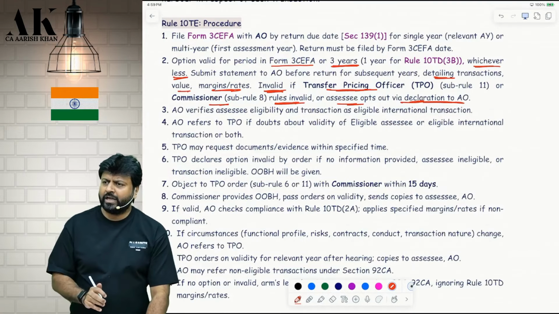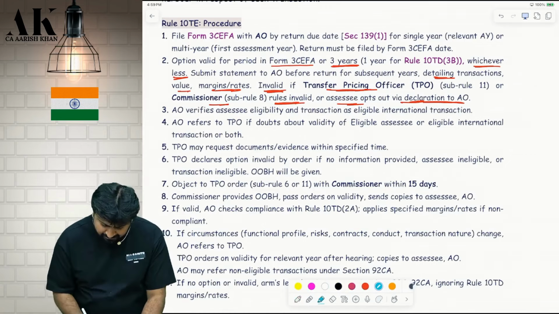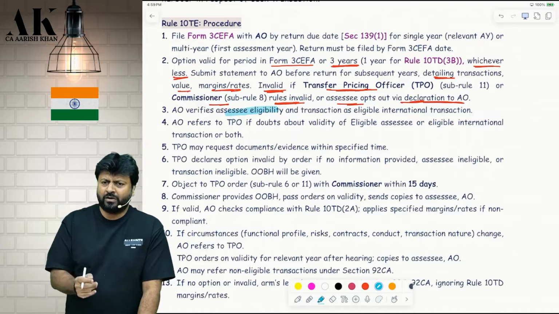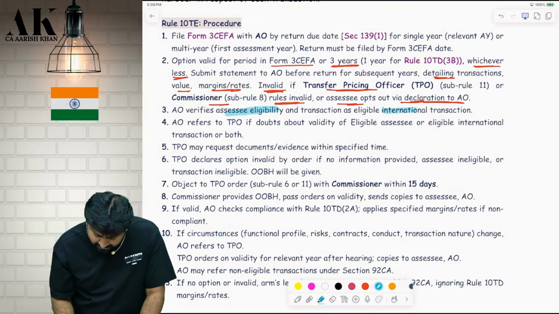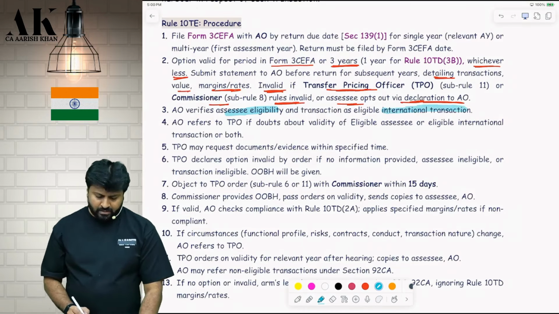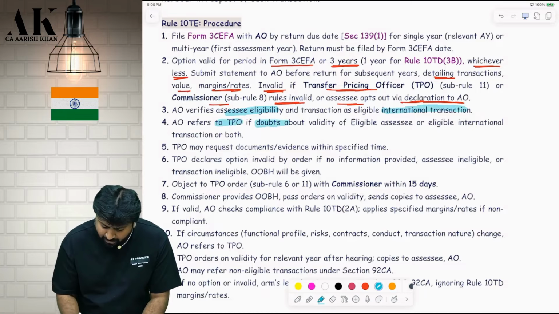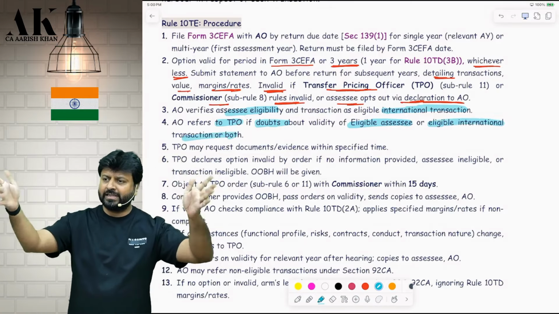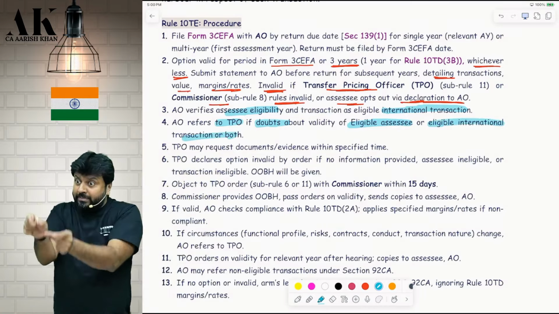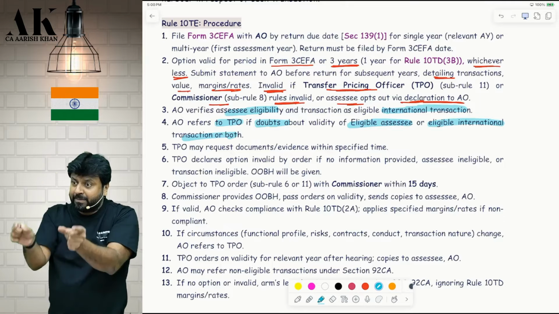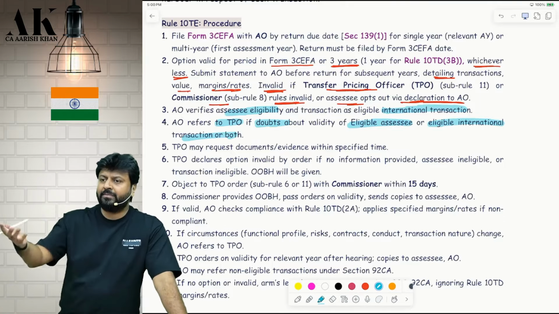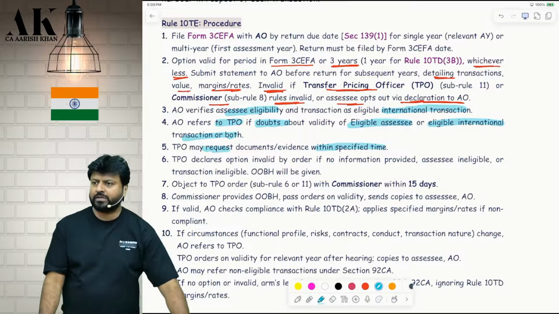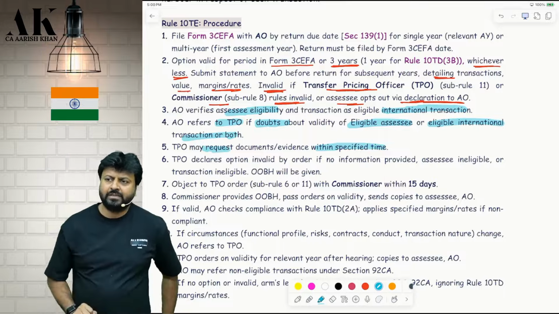Once you make an application to the AO, what will the AO do? He will verify whether you are an eligible assessee or not. Eligible assessee means whether you are doing that proper business or not. Whether your transaction is eligible or not. AO will refer to TPO if he doubts the validity of your eligibility. If he doubts that you are not an eligible assessee or you are not doing eligible transactions, you are not coming in the definition of software development services, KPO. Are you clear? Then he will refer the matter to whom? TPO. Your matter will go to TPO. TPO may request documents from you. You have to submit the documents to TPO within the specified time. Now wait. Understand the procedure till here.